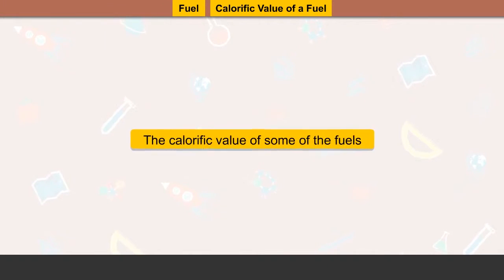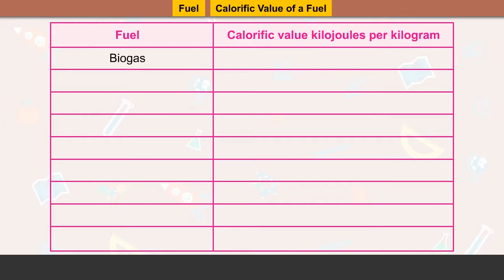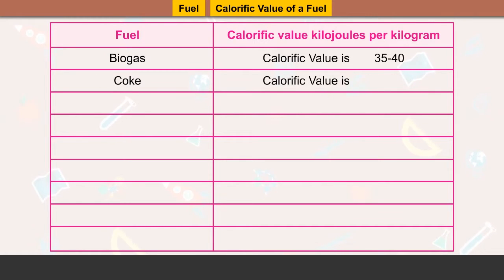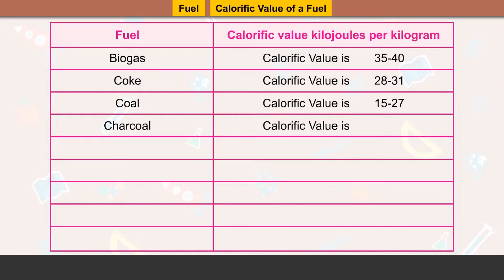The calorific value of some of the fuels. Biogas, the calorific value is 35 to 40 kilojoules per kilogram. Coke, calorific value is 28 to 31 kilojoules per kilogram. Coal, calorific value is 15 to 27 kilojoules per kilogram. Charcoal, calorific value is 29.6 kilojoules per kilogram.